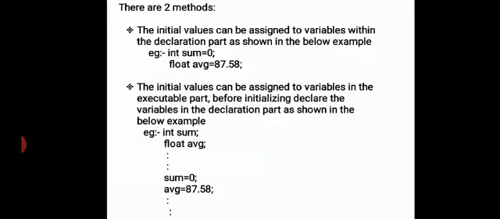Second, initial values can be assigned in the executable part, after declaring the variables in the declaration part: int sum, float average, then sum equals 0, average equals 87.58. This is dynamic assigning.